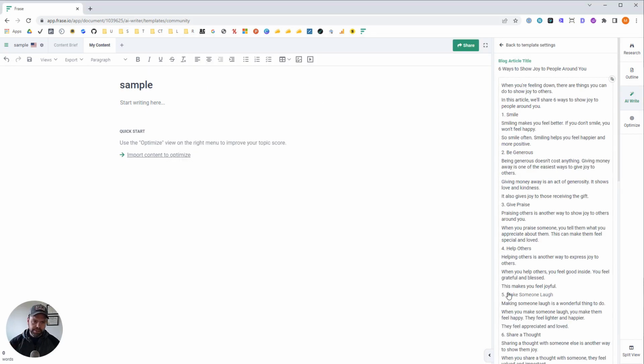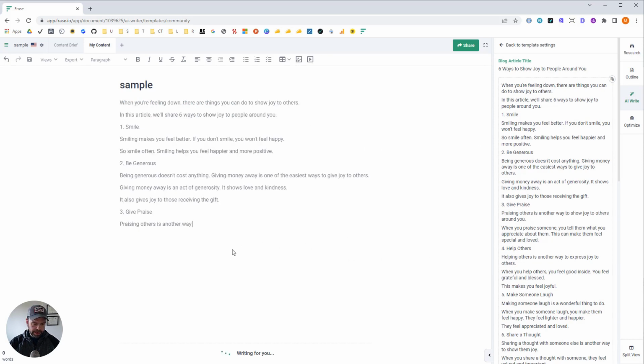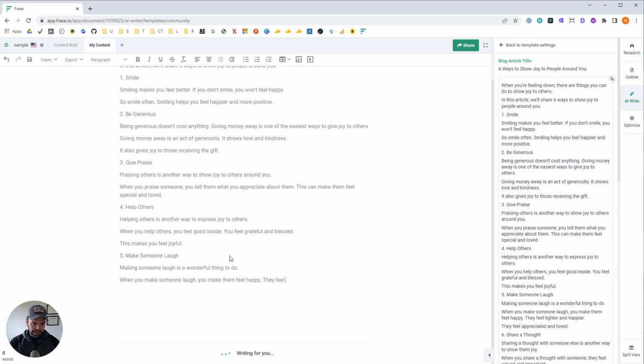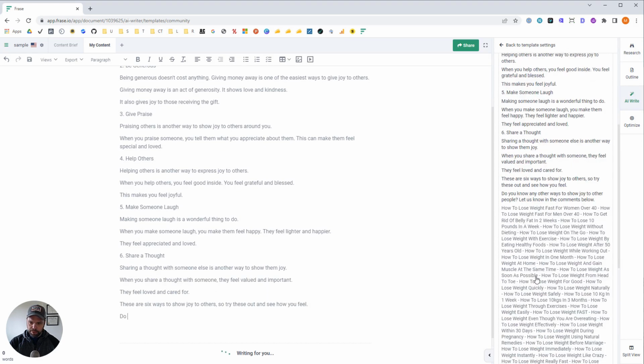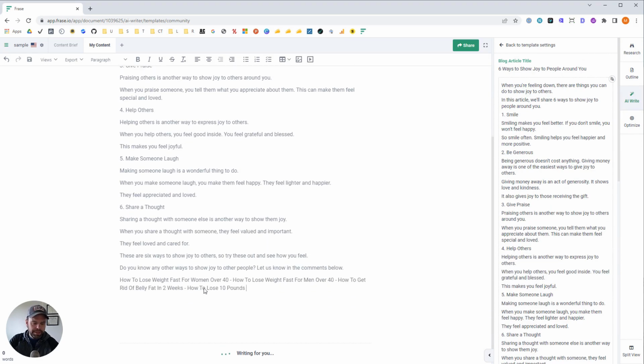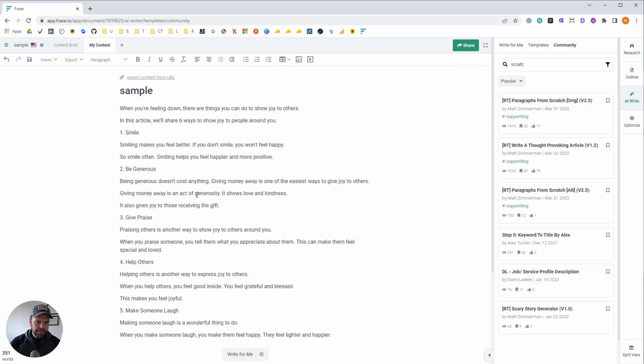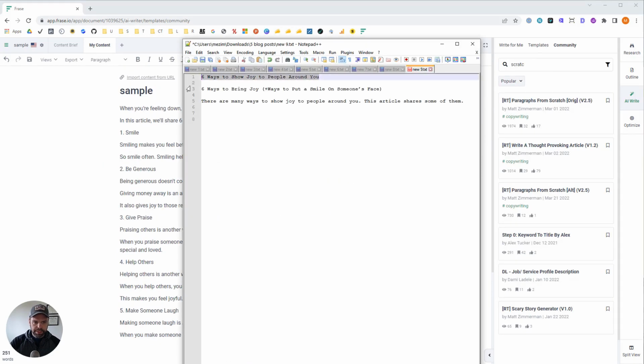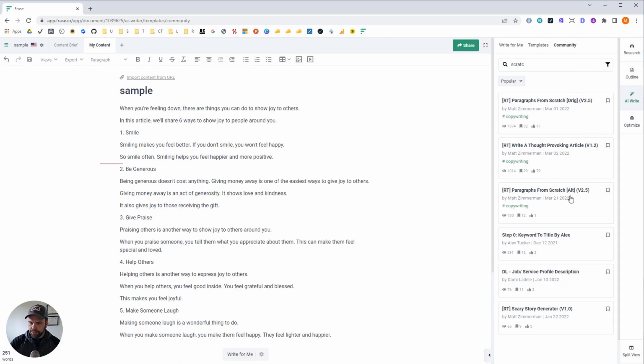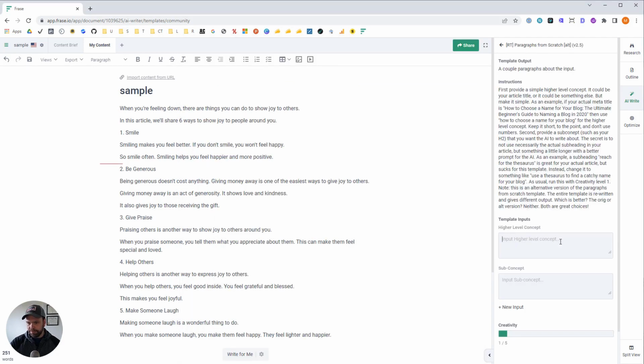All right, this is what we got. Now, the first generation timed out, so I had to hit it again, but this is not as long as I'd like, so I'm going to have to pull a trick out of my sleeve to make this a little bit longer. I tried 2 generations and I just wasn't getting anything. This is a paragraphs from scratch template. This is the alternative. I like this one.